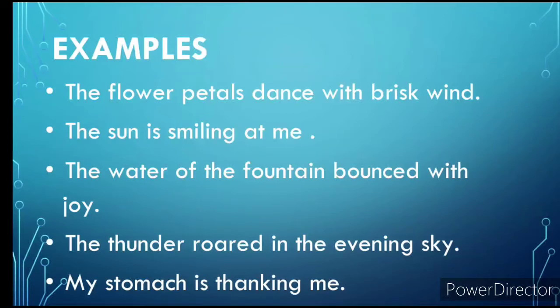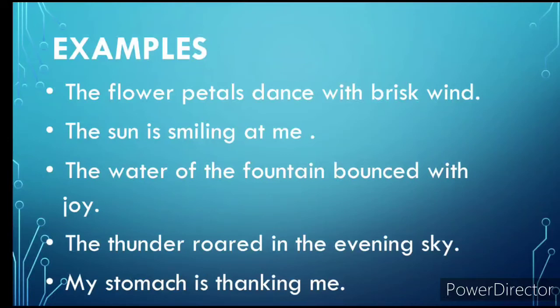Flower petals generally move, but we say that they are dancing. Sun is smiling means the sun is very pleasant with me. My stomach is thanking me means I am literally filled with the food I like.